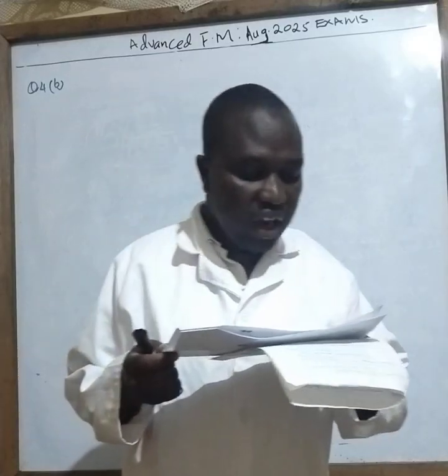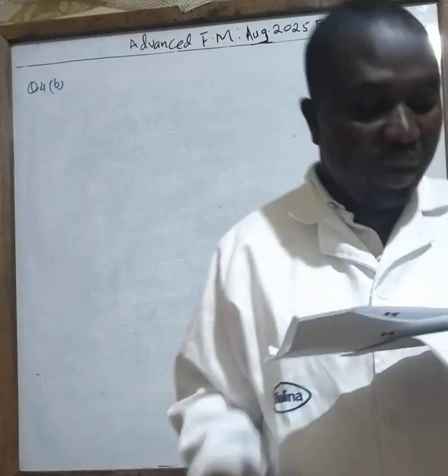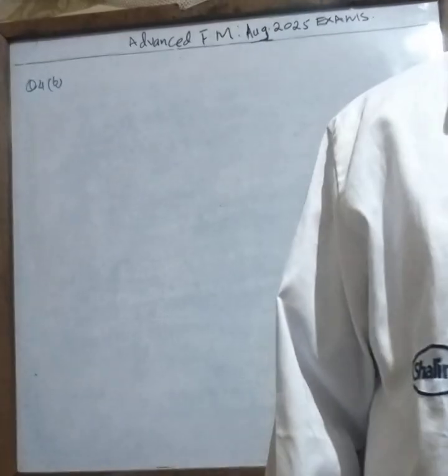The following financial data is available about the two companies. You can see the annual sales there, net income there, outstanding number of shares. We have the earnings per share. We have also earnings per share market price. Then both companies are in the 30% income tax bracket.